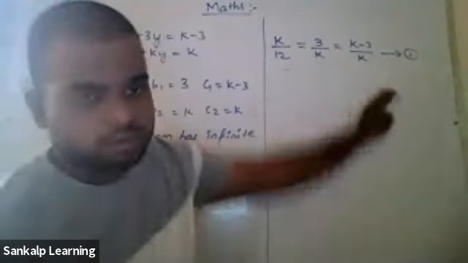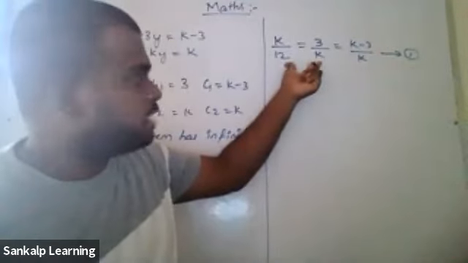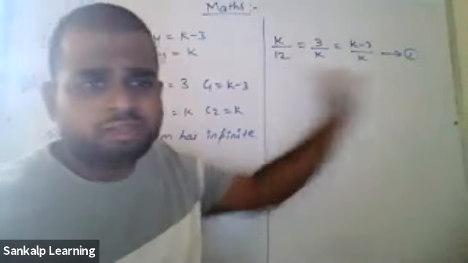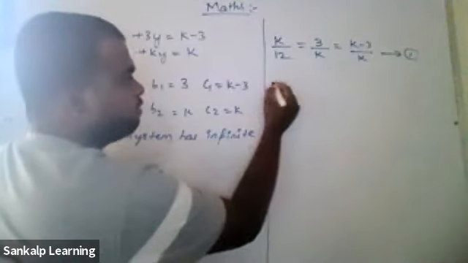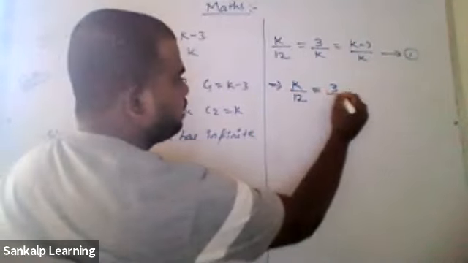Now here all the three are equal. It's your wish, you can take any two sets of values and find the value. You can take these two, or these two, or the first and last, because all three are equal. You can take any two. So usually I take the first two itself, implies k by 12 equals 3 by k.